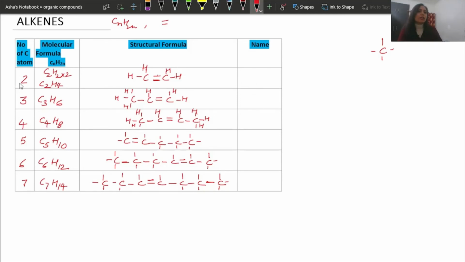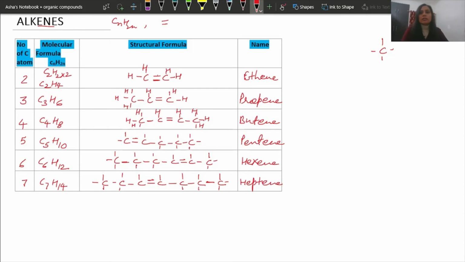You know that if the carbon is 2, we say it as eth. It is an alkene, so we will take the suffix as ene. So it will become ethene. For 3 carbon, we say prop, ene. Then for 4 carbon, but, ene, butene. For 5 carbon, pent, ene, pentene. For 6 carbon, hex, ene. 7 carbon, heptene. Okay, I hope that you are able to understand the alkene.